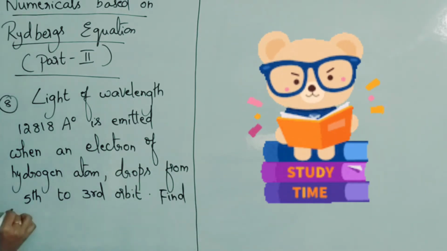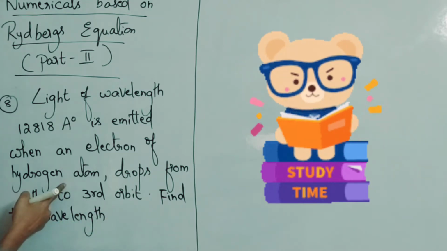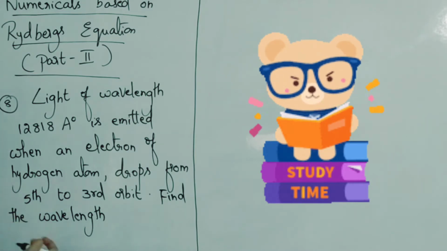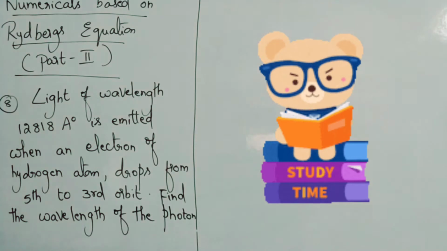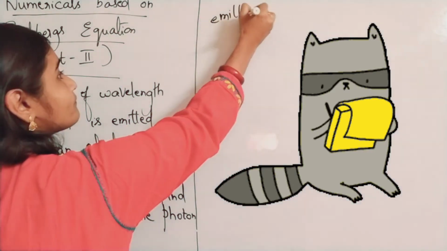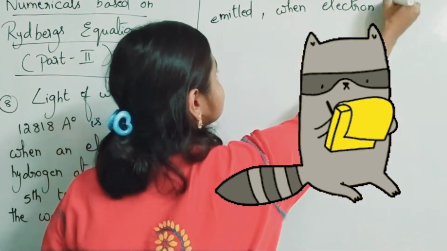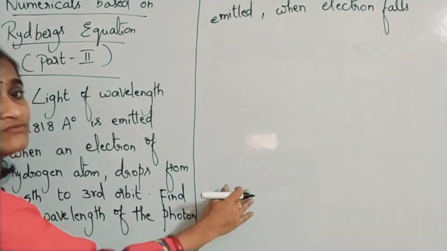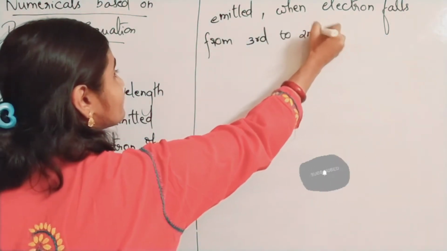Find the wavelength of the photon. When the electron transition is taking place, energy is emitted in the form of radiation. So find the wavelength of the photon emitted when the electron falls from the 3rd to the 2nd orbit.